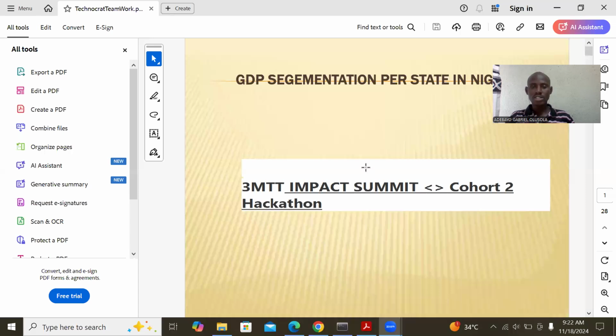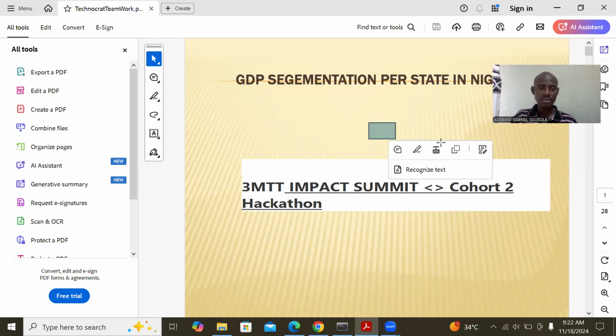So the name of the project is GDP Segmentation by States in Nigeria.